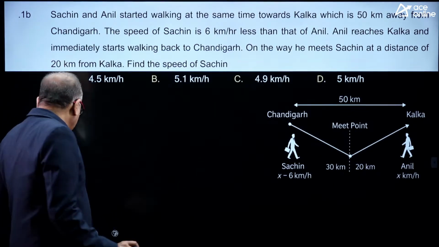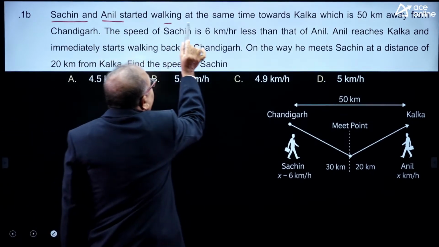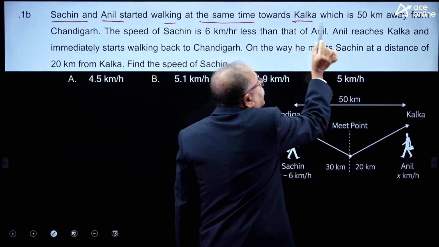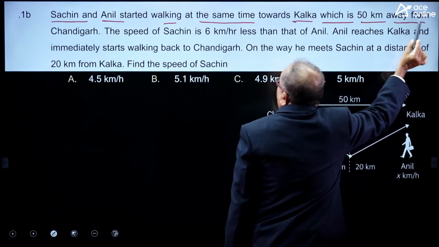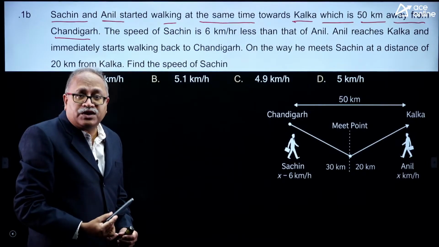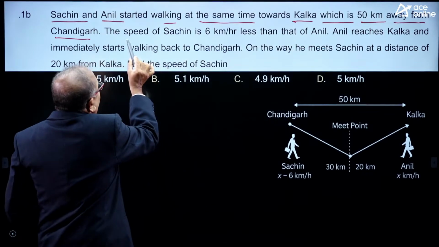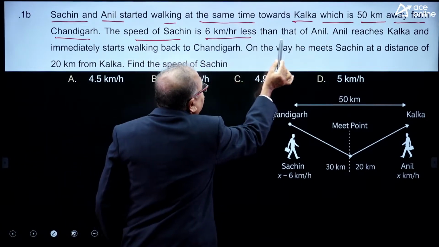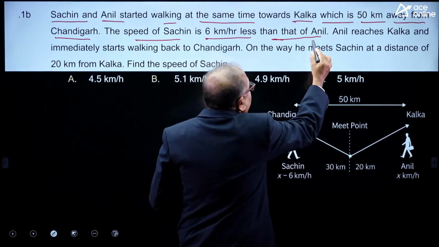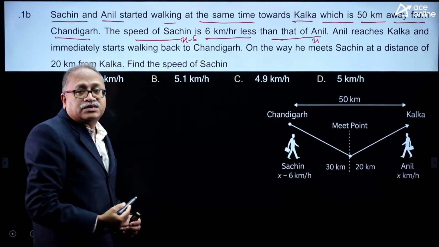The next question is here on your board. Allow me to read it out. Sachin and Anil started walking at the same time towards Kolkata, which is 50 kilometer away from Chandigarh. Both of them started from Chandigarh at the same time. The speed of Sachin is 6 kilometer less than that of Anil. If Anil's speed is x, then Sachin's speed is x minus 6.